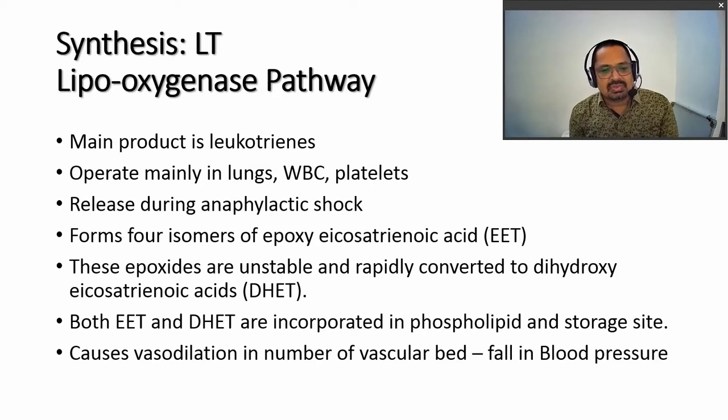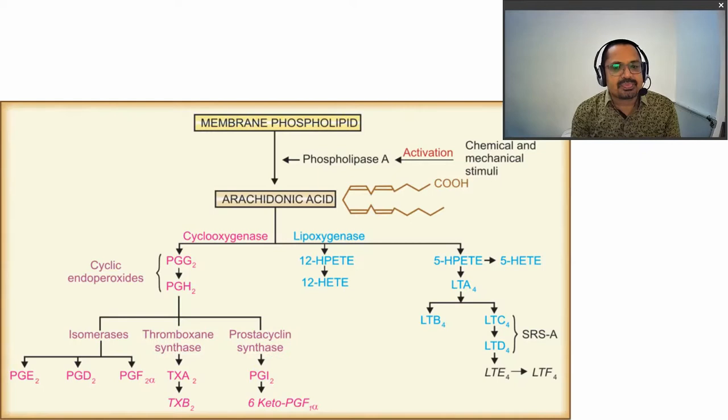These epoxy isomers are unstable and are rapidly converted into dihydroxy eicosatrienoic acid isomers. Both these, EET and DHET, the epoxy and dihydroxy isomers, are incorporated in the phospholipid and stored at the storage site. These EETs and DHETs are vasodilators, and therefore in the vascular bed they cause vasodilation, which ultimately leads to a fall in blood pressure. So these are the pathways responsible for the synthesis of these eicosanoids.